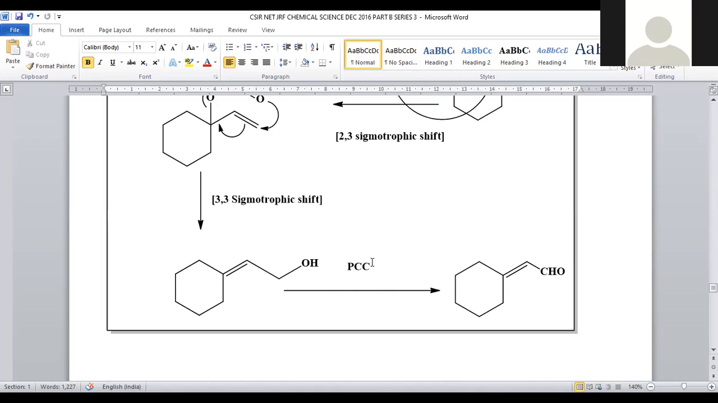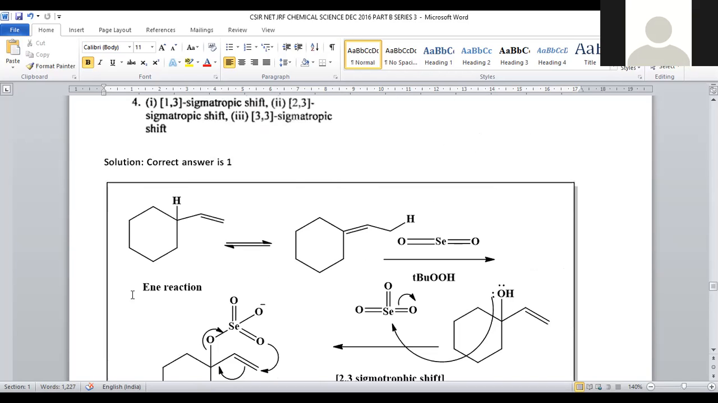What is the purpose of PCC? PCC is a mild oxidizing agent. What is the difference between a mild oxidizing agent and a strong oxidizing agent? A mild oxidizing agent will convert hydroxy into aldehyde. Only one-step oxidation is possible. When we take a strong oxidizing agent like potassium dichromate, this OH can be transformed into COOH. That is a two-step oxidation process. That's why we are clearly mentioning PCC, being a mild oxidizing agent. It is used to convert primary hydroxy into the corresponding aldehyde. So this is the final product.